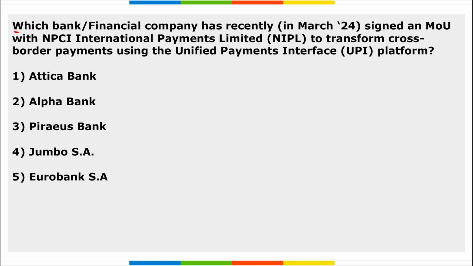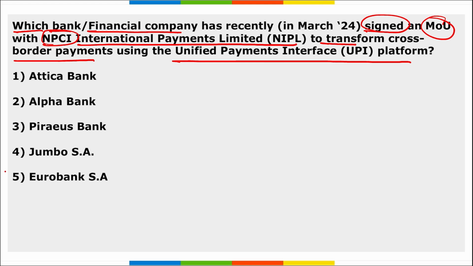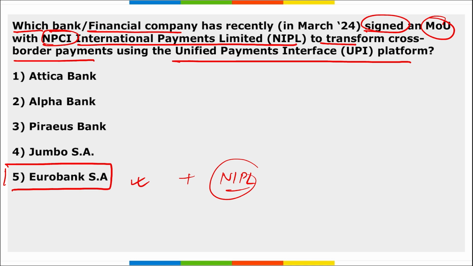Next, which bank or financial company has recently signed an MOU with NPCI International Payments Limited to transform cross-border payments using the UPI platform? It is Eurobank SA, right? This is the bank that has partnered with NIPL. NIPL is your NPCI International Payments Limited, and it is to basically transform the cross-border payments using the UPI platform. Correct?